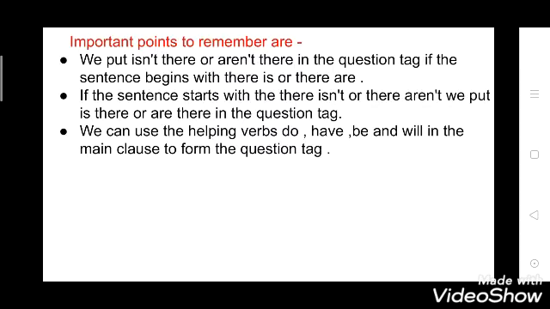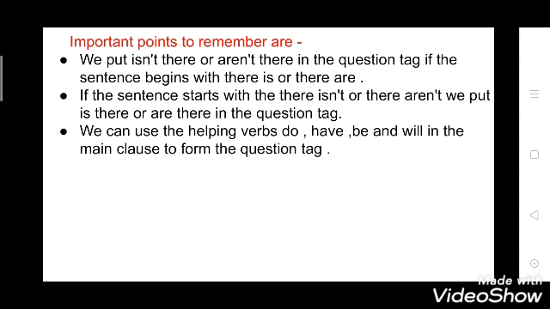Here are a few important points. You have to remember these points. We put isn't there or aren't there in the question tag if the sentence begins with there is or there are. Second, if the sentence starts with there isn't or there aren't, we put is there or are there in the question tag.